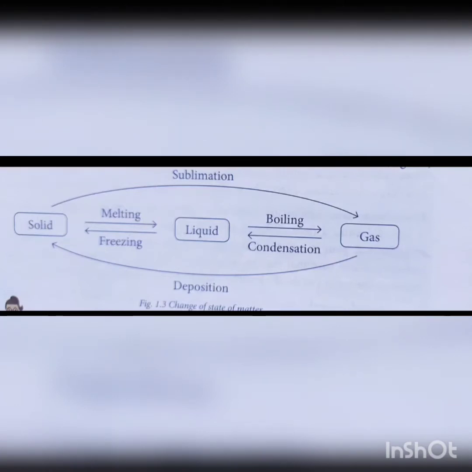When intermolecular force between the molecules decreases, the intermolecular space between them increases and the substance changes from one state to another. When a solid is heated, its molecules become energetic and they vibrate vigorously about their mean position. The intermolecular space increases.